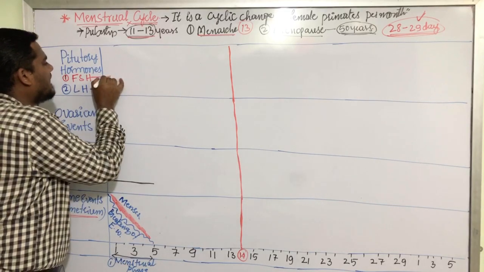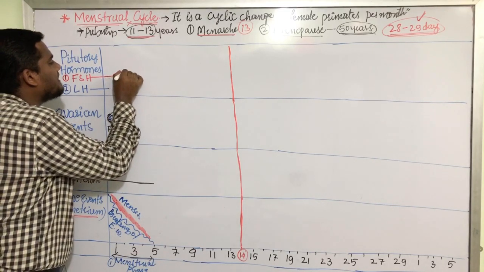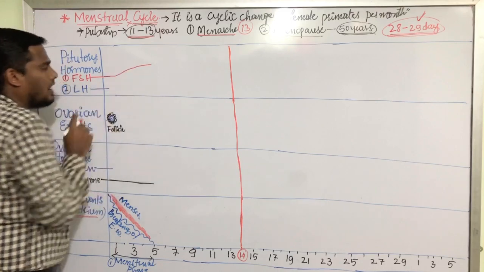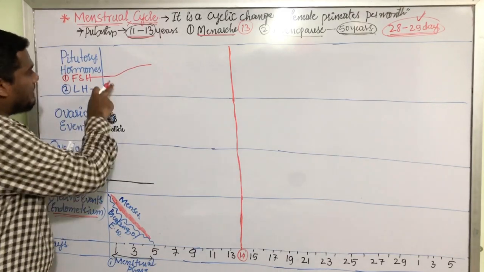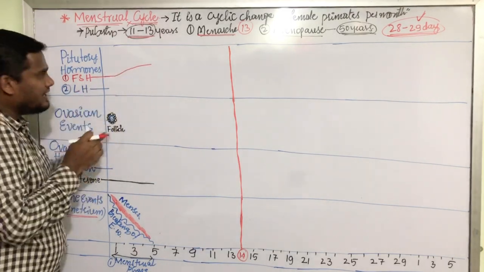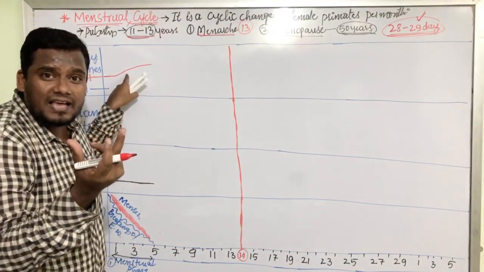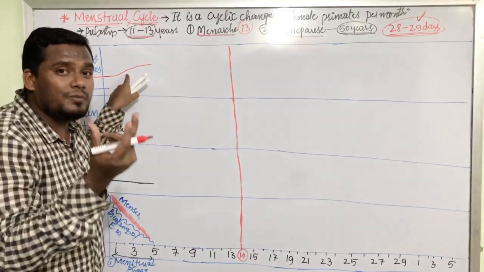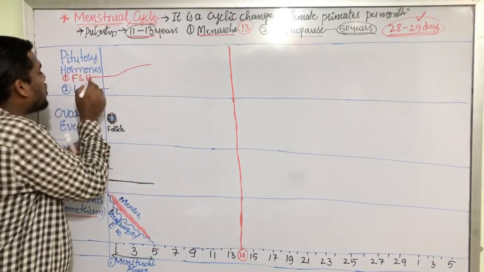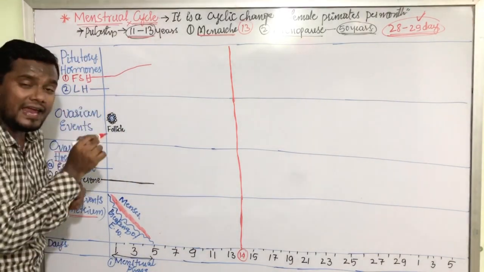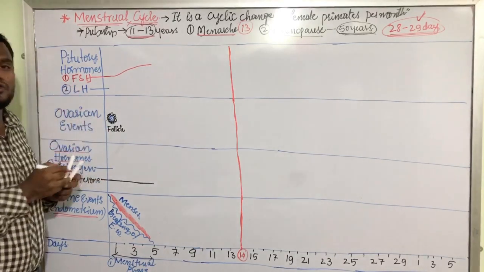Pituitary secretes the FSH, and this FSH level is getting increased now. What is the long form of FSH? Follicle stimulating hormone. This hormone is stimulating the follicle formation.